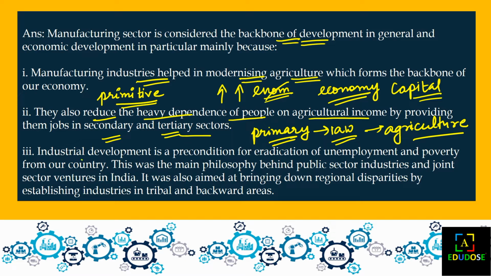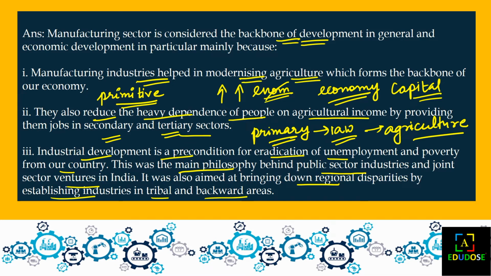So industrial development is a precondition of eradication of unemployment and poverty from our country. This was the main philosophy behind the public sector industries and joint sector ventures in India. It was also aimed at bringing down the regional disparities, establishing industries in tribal and backward areas. So this line says that when industrial development is done, employment generation is